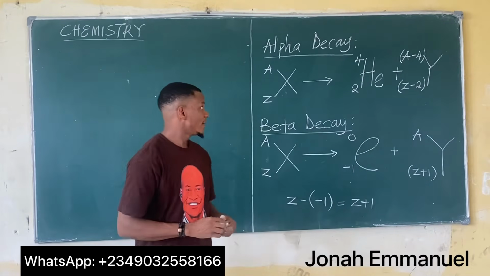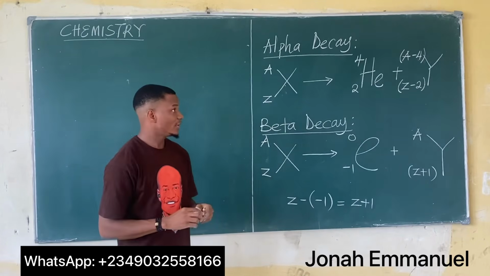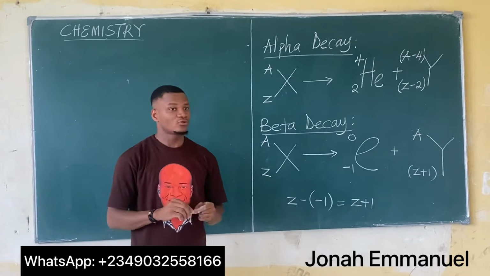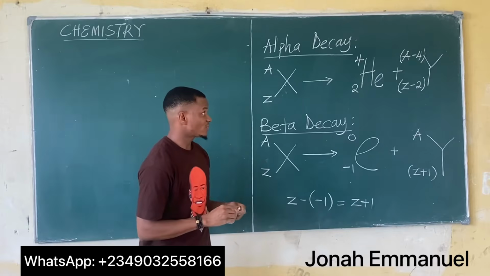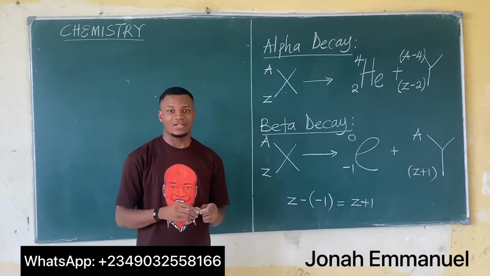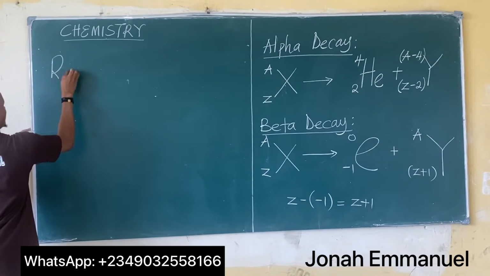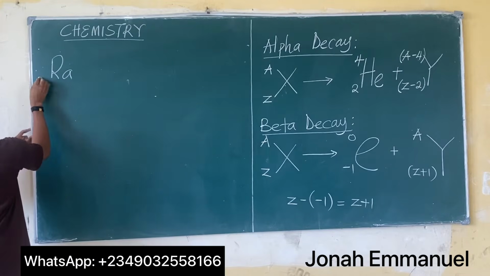An example of an alpha decay is when radium-226 decays to form radon-222, as given by the equation below. So I'm having radium, Ra, having an atomic number of 88 and mass number of 226.